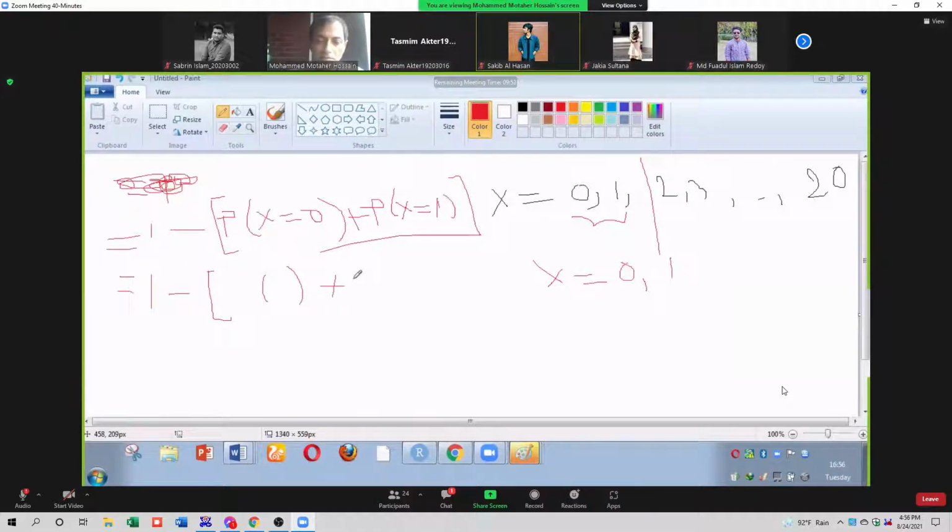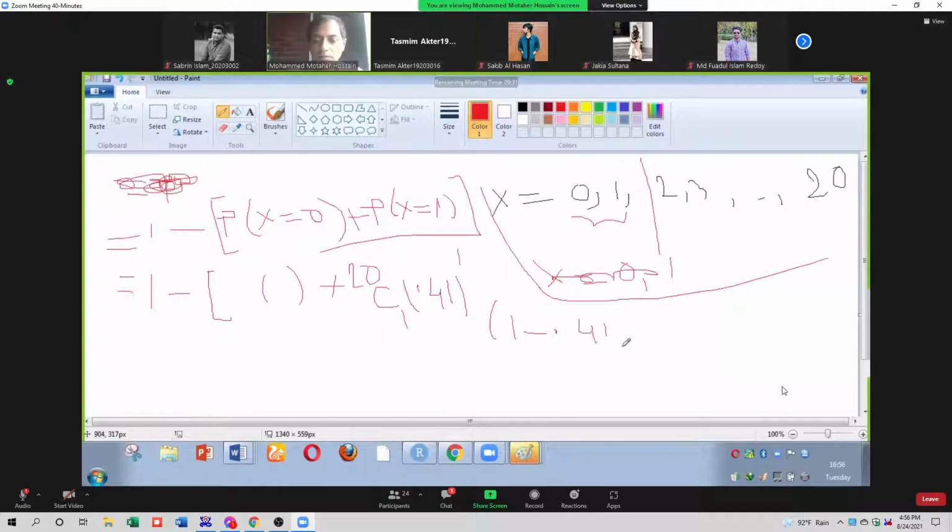Everybody calculate. 20 C 1, p to the power x, x equal to what? Then what? 1 minus. Sir, I cannot understand this page because of a network problem.